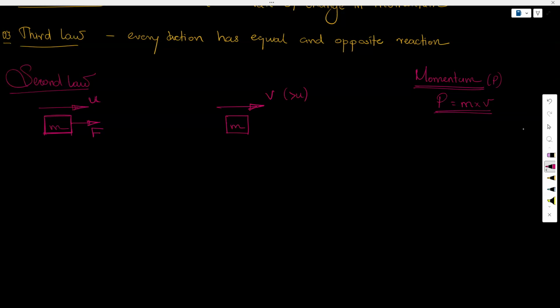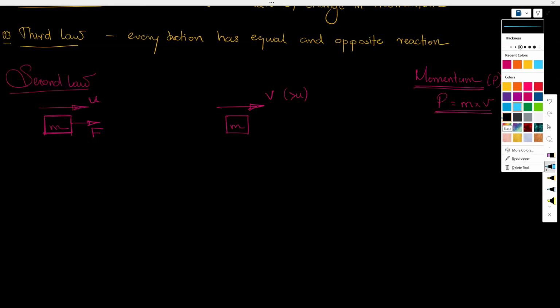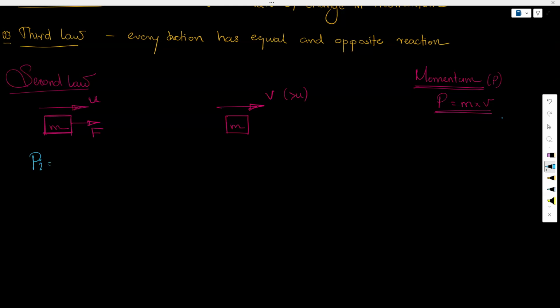So I can say that the momentum of the object in the initial state, I'm going to call pi, I can say it as mu, and I can say pf as mv. So we can find the change in momentum, right? Change of something is always final minus initial. So it is pf minus pi. Final is mv minus mu. So that is m(v minus u). That is the change in momentum.